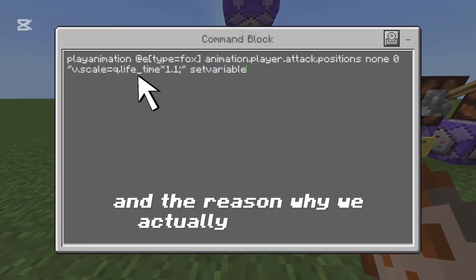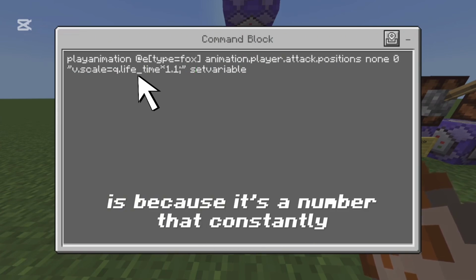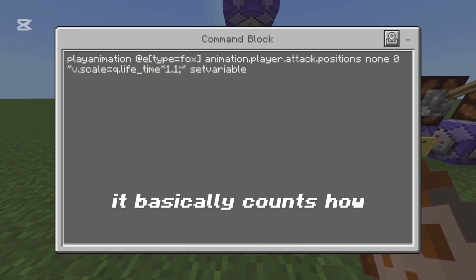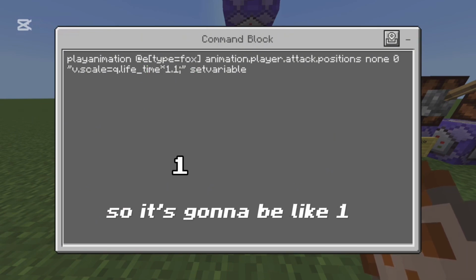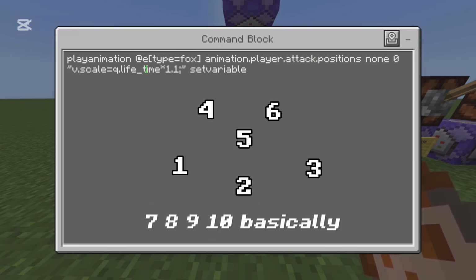And the reason why we actually use q.lifetime is because it's a number that constantly increases. It basically counts how long the entity's been alive, so it's going to be like 1, 2, 3, 4, 5, 6, 7, 8, 9, 10, basically.